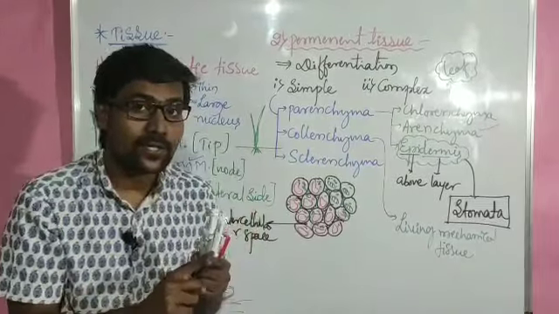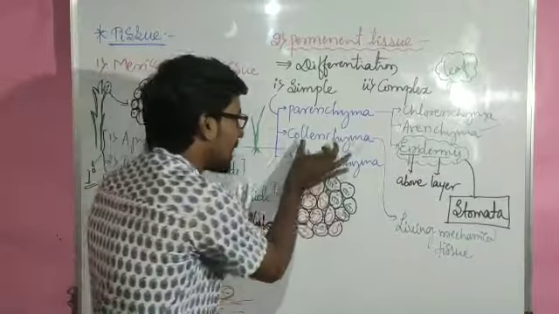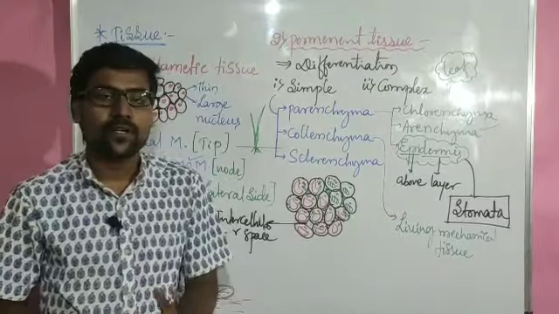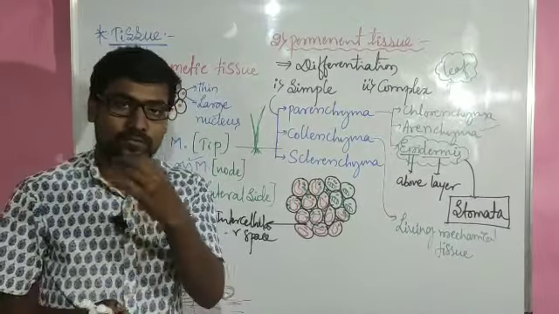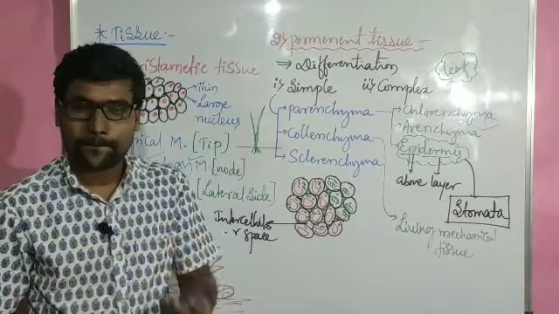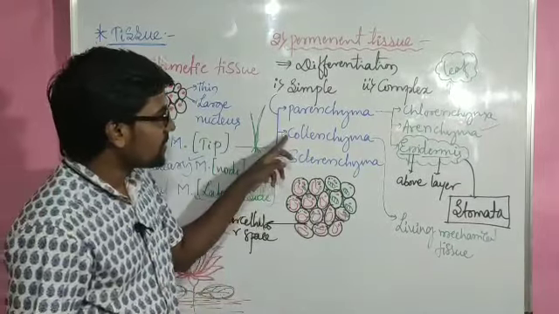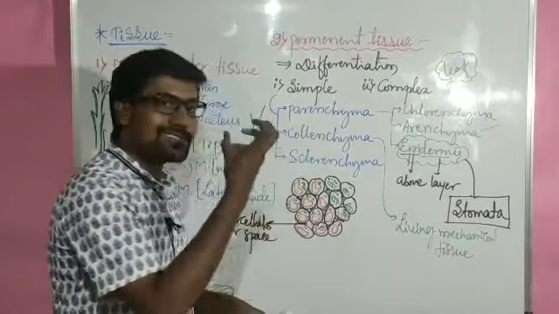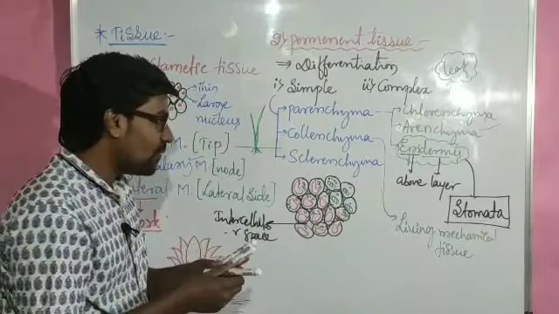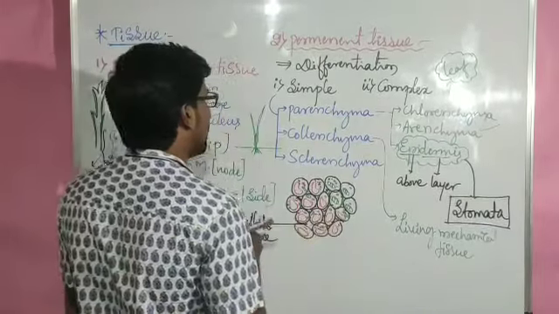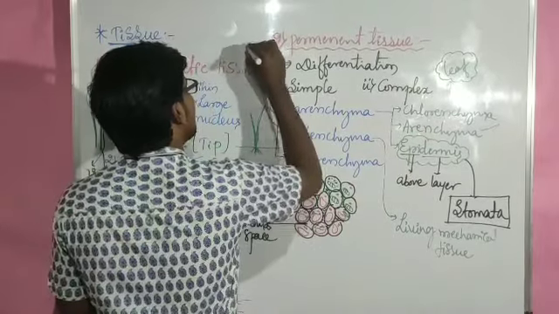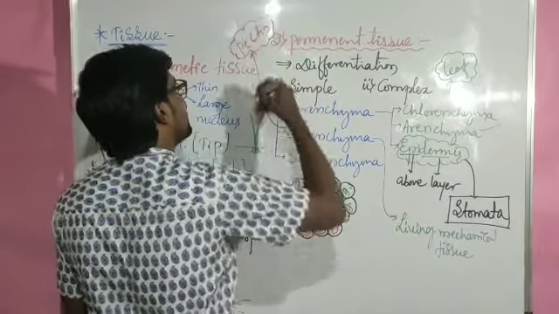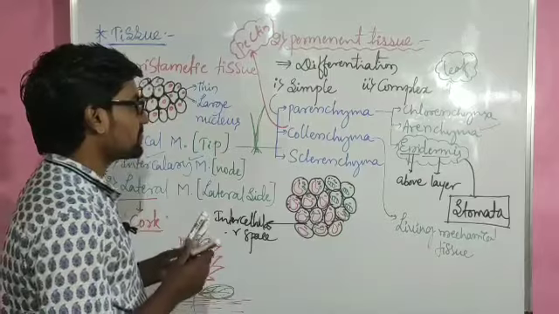But the thing is, that flexible tissue is mechanically strong. Why? Because it has collenchyma. You can observe such collenchyma in the stem, in the leaf holding part, that is the petiole, and in the flower holding part, that is the pedicel. Compared to parenchyma, collenchyma cells are a little bit hard. Why? Because the cell wall of collenchyma is deposited with a substance, and that substance is pectin.